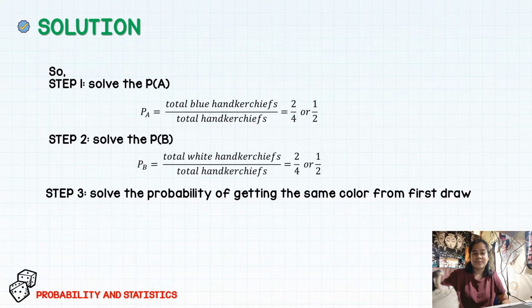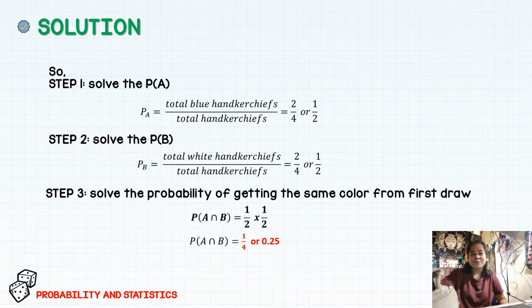or 1/2. Then, the next step, or the last step, is to solve the probability of getting the same color from first draw. Since we do have here the result of the event that draws all blue, which is 1/2, and the event that draws all white, which is equal to 1/2, we can then say that 1/2 times 1/2 is the probability of getting the same color, and that would be equal to 1/4 or 0.25. I hope we get the same answer.